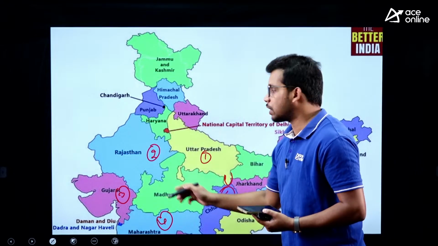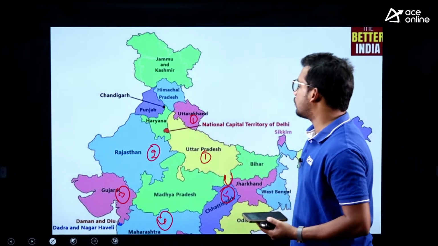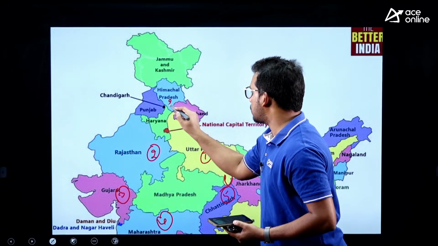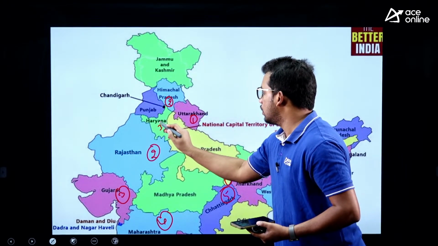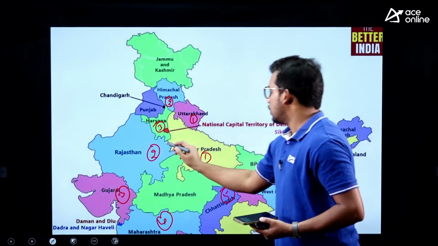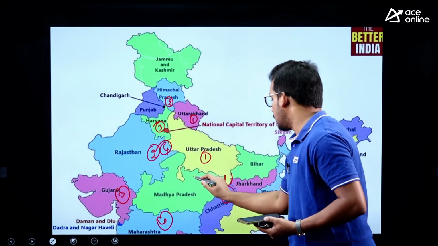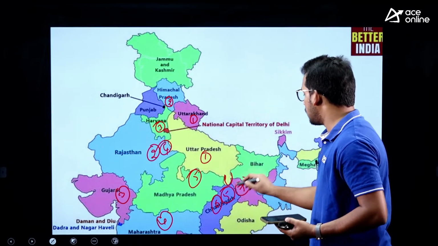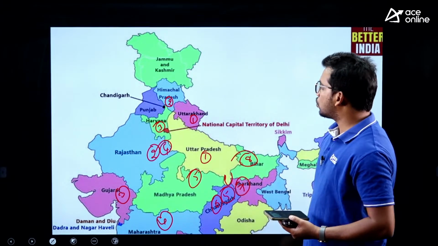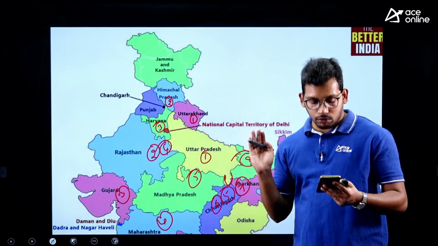Now let's see Uttar Pradesh. Uttarakhand is 1, then Himachal Pradesh is 2, a little boundary is there with Uttar Pradesh, then Haryana 3, Rajasthan 4, Madhya Pradesh 5, Chhattisgarh 6, Jharkhand 7, Bihar 8. So a total of 8 states border Uttar Pradesh.